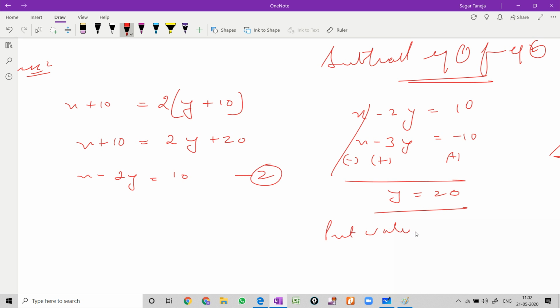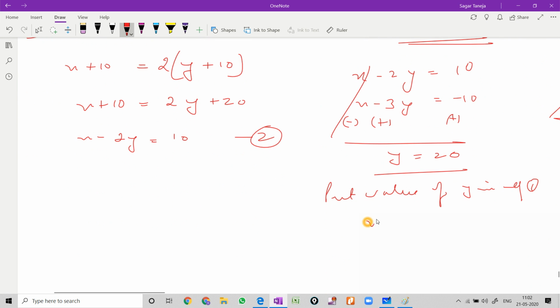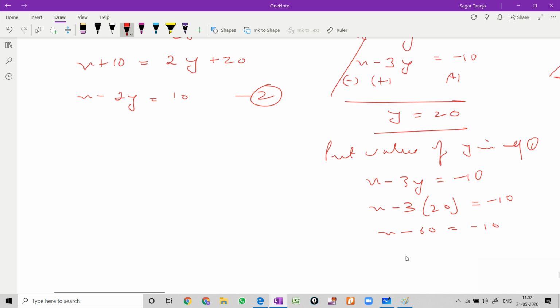Put value of y in equation 1. Equation 1 is x minus 3y equals to minus 10. So x minus 3 into 20, so x minus 60 is equal to minus 10. Bring this 60 this side, minus 10 plus 60, then x is 50.